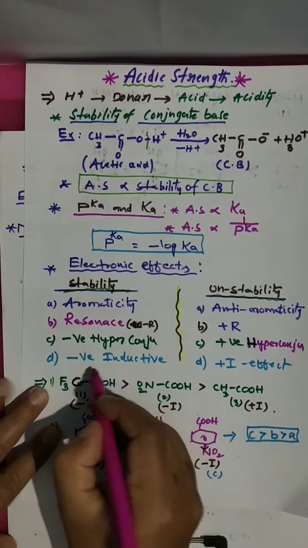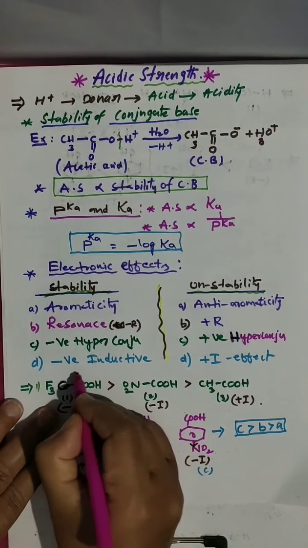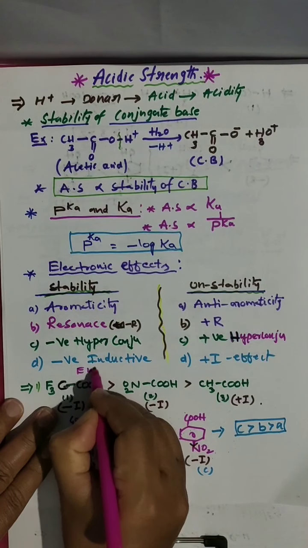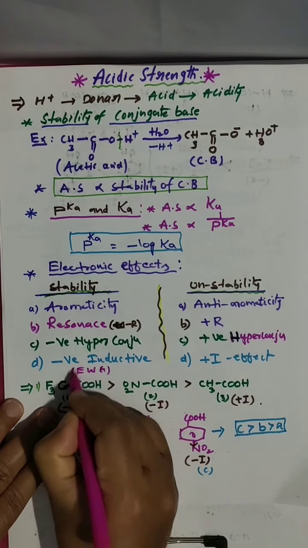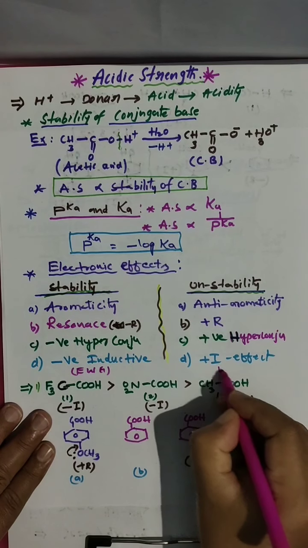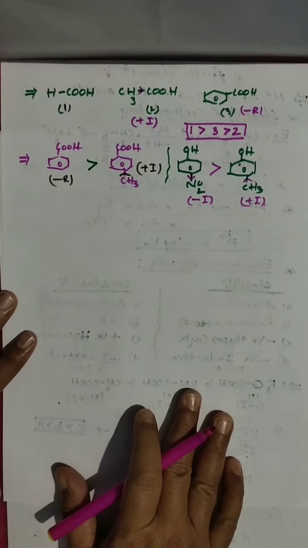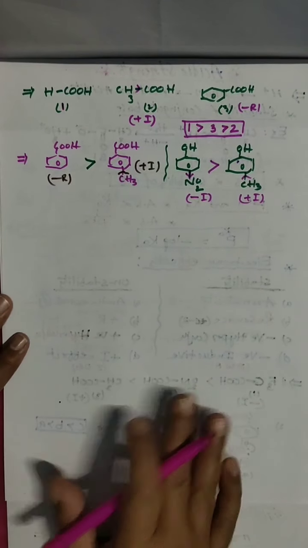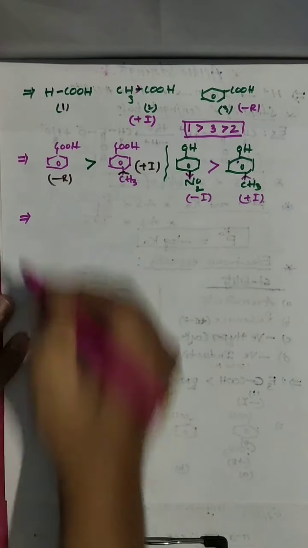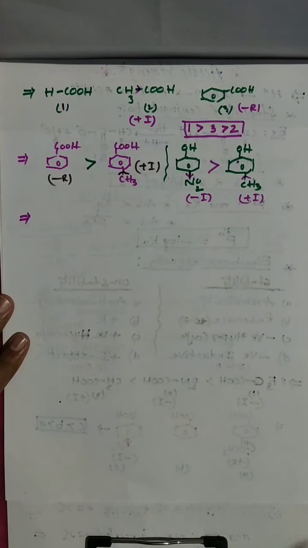Finish. Withdrawing means nothing but minus I, minus I nothing but electron withdrawing group. And plus I nothing but electron donating group. So if a withdrawing group is there, it is more acidic. If a donating group is there, it is less acidic. Let me go for one more example.